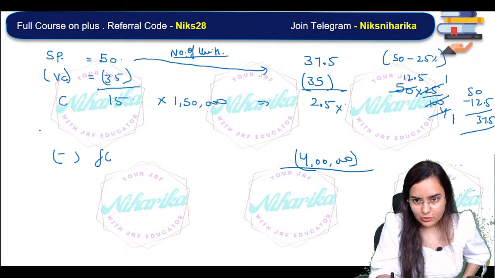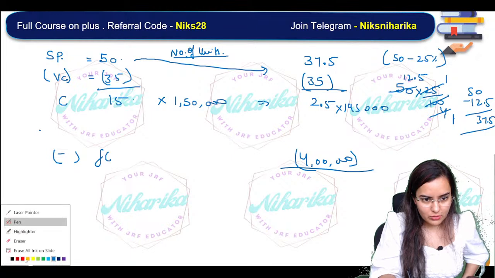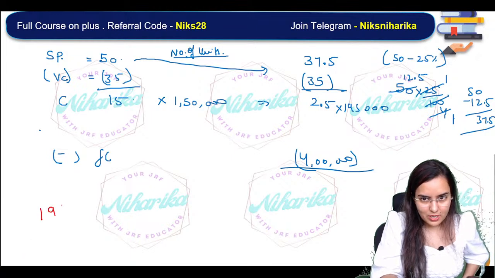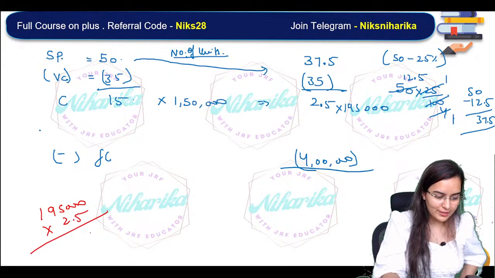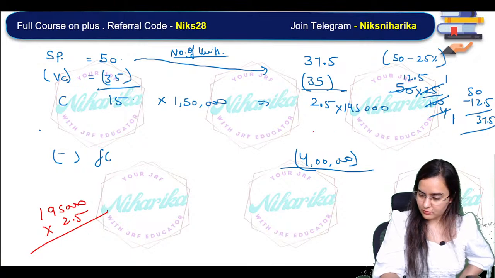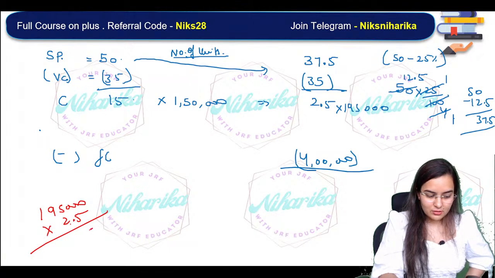So basically, into 195,000. Now just do the calculation. What calculation? See, 195,000 into 2.5. That's it. Just multiply. Getting it? Yes or no? Can you multiply these two?